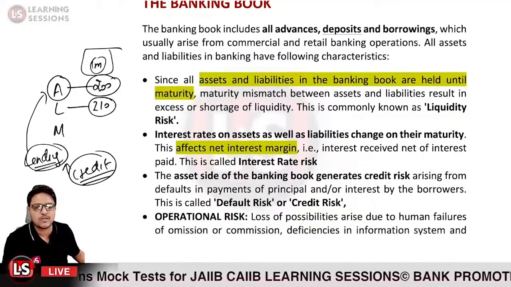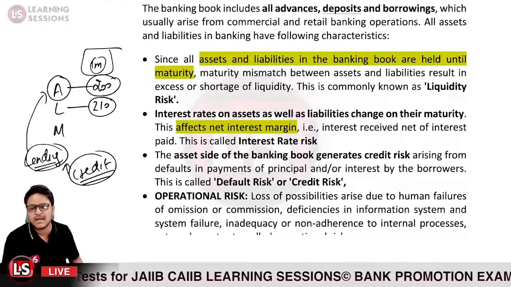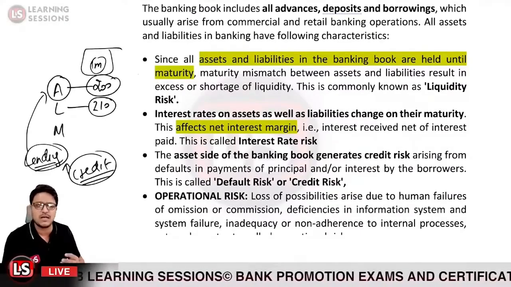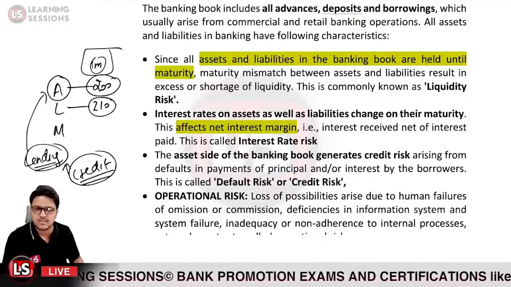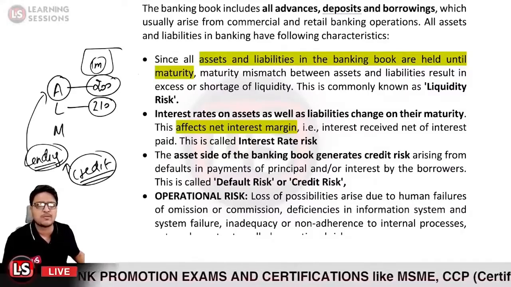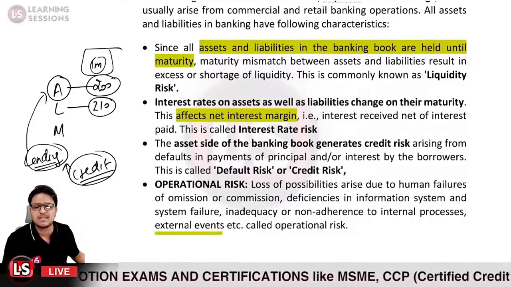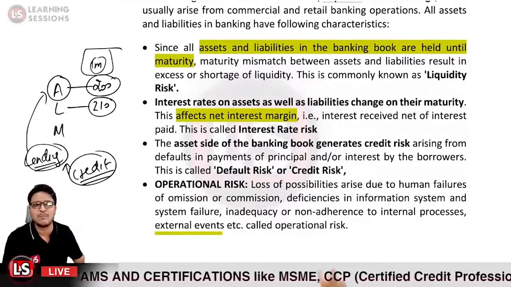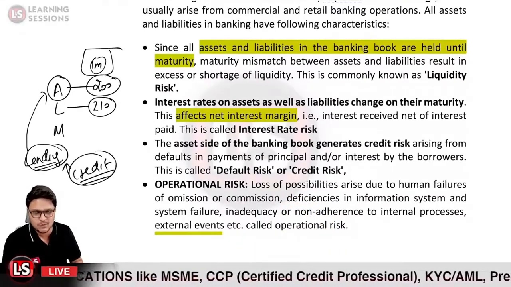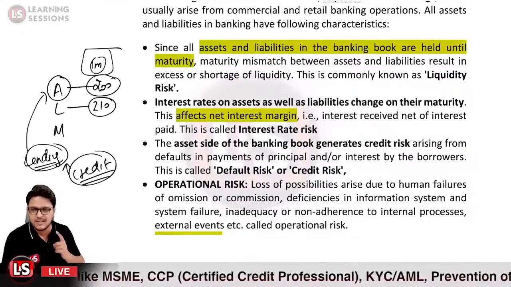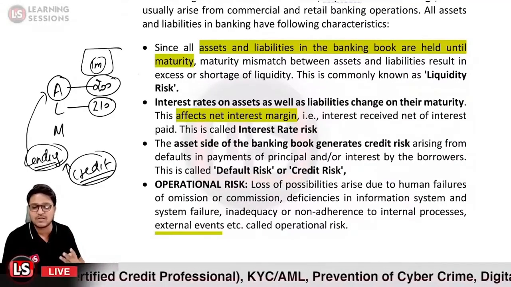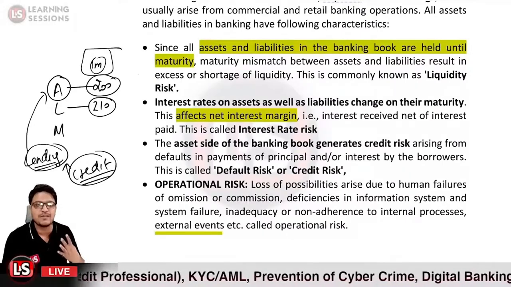Then there is operational risk. Loss may arise from human failures, from omission or commission, a deficiency in the information system or system failures, inadequacy or non-adherence of internal processes, or external events. These are all related to the operational risk. So what I mean to say is that in the banking book, there is liquidity risk, interest rate risk, default risk or credit risk, and further operational risk.